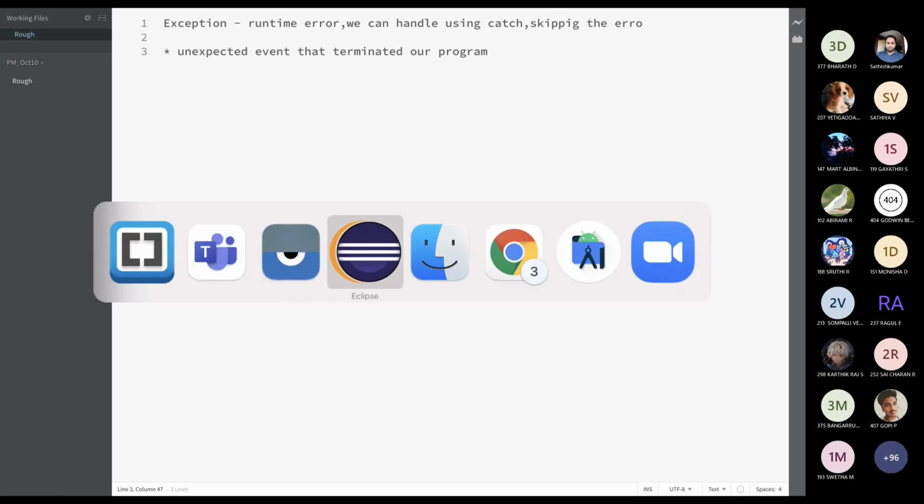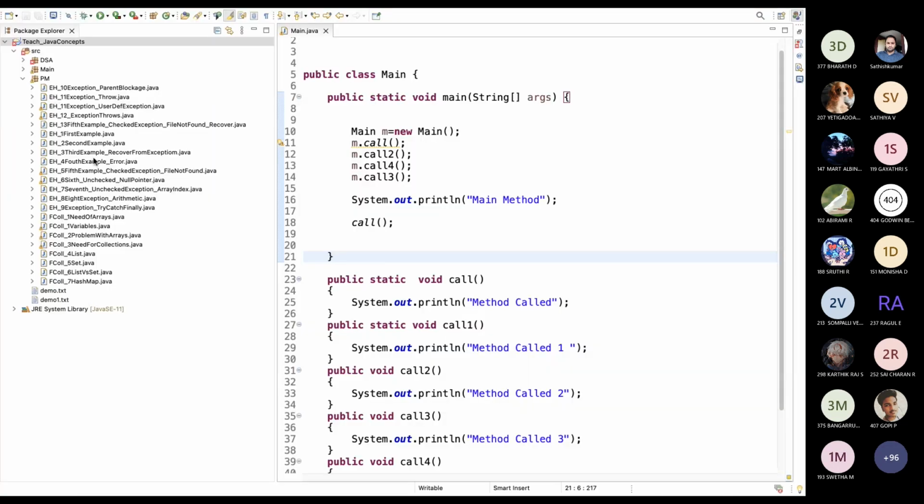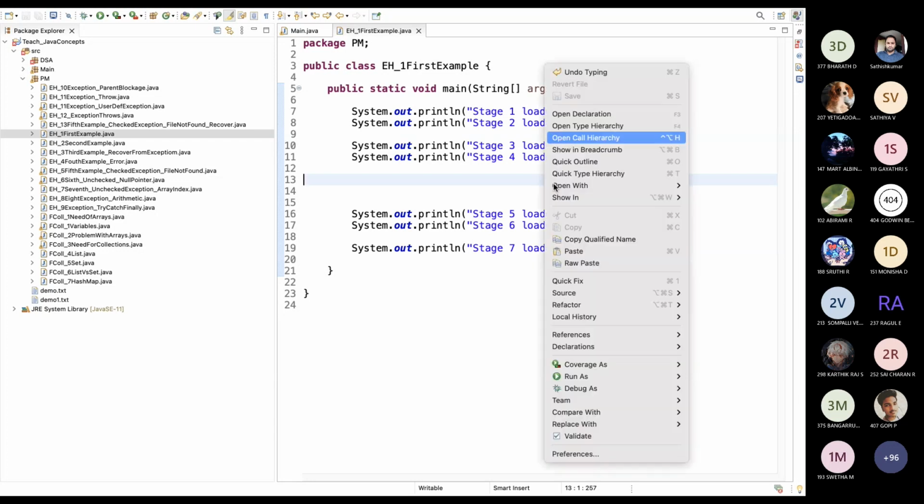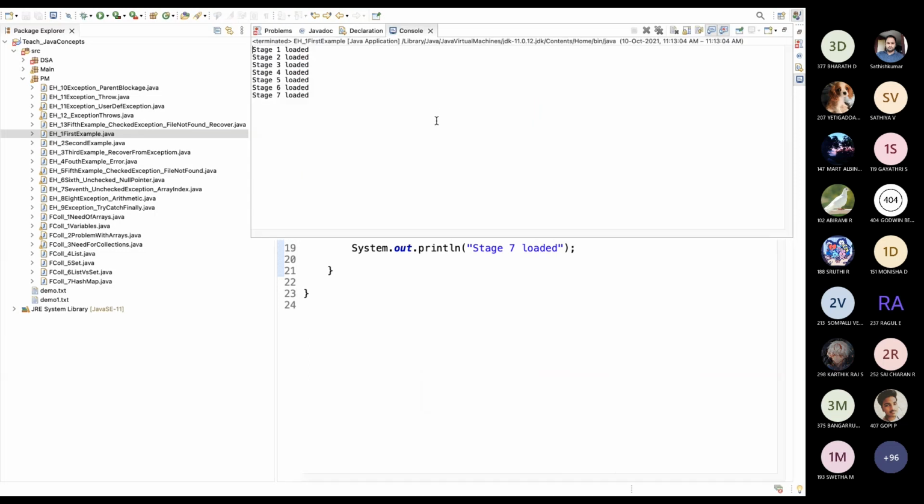I will show you an example. Let's see this example. In this example, okay, I will remove this. In this program, what will be the output? Stage 1 loaded, stage 2 loaded, up to stage 7 loaded. Correct. Okay, so the program flow is working normally.